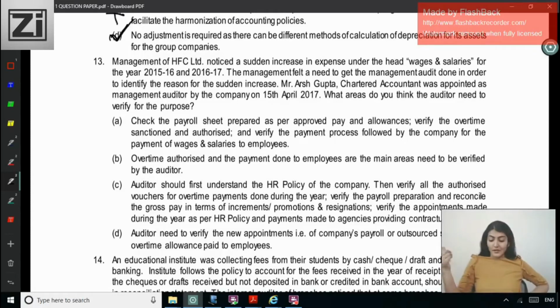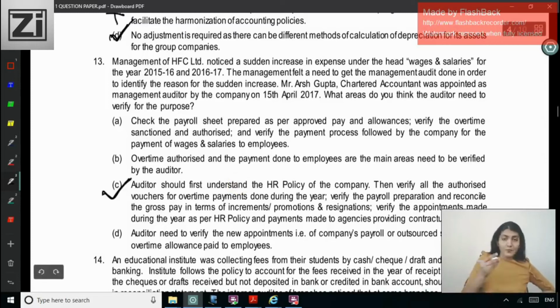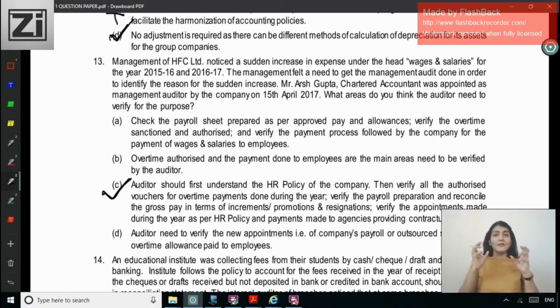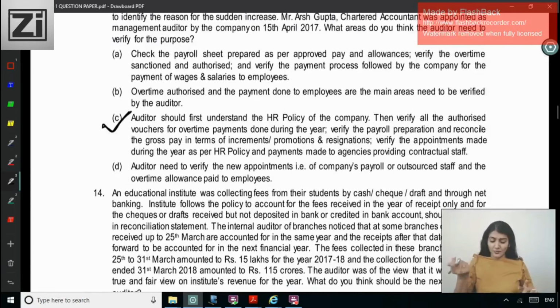Auditor needs to verify the new appointment, that is company's payroll or outsourced staff, and the overtime allowance paid to employees. Right? So obviously all of it is required to be considered. You are a management auditor. See, A, B and D are talking about selective checking, which is not right. Right? So C is the correct option.